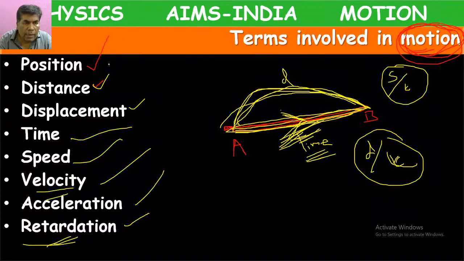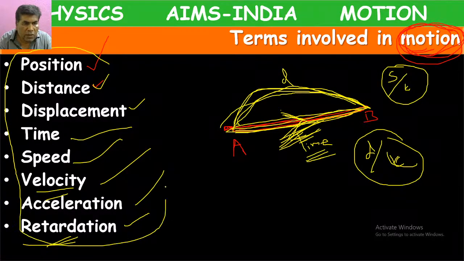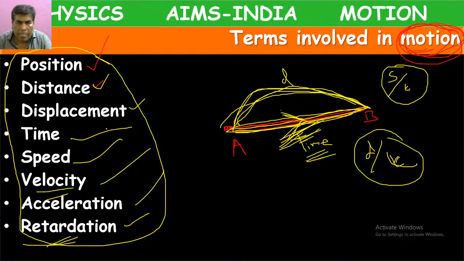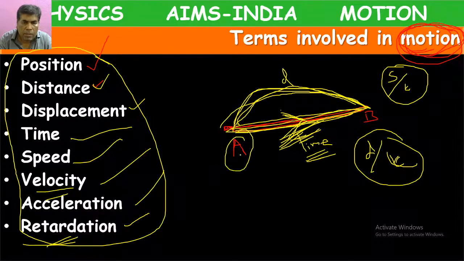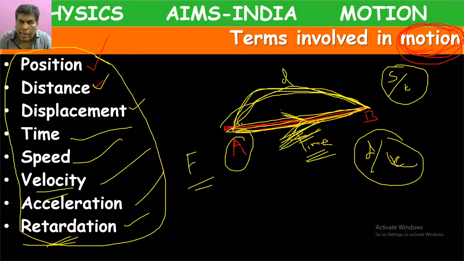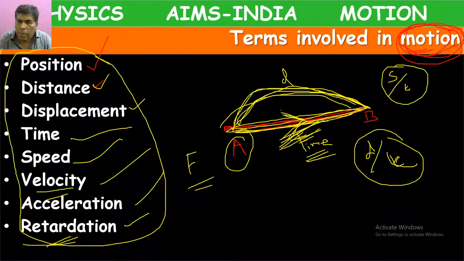So these are the basic terms which we will come across while studying the motion of a body. Initially, the body will be at a position. If we apply force, the body will move. It may move like this or in a straight line. The actual path covered by the body is called distance.